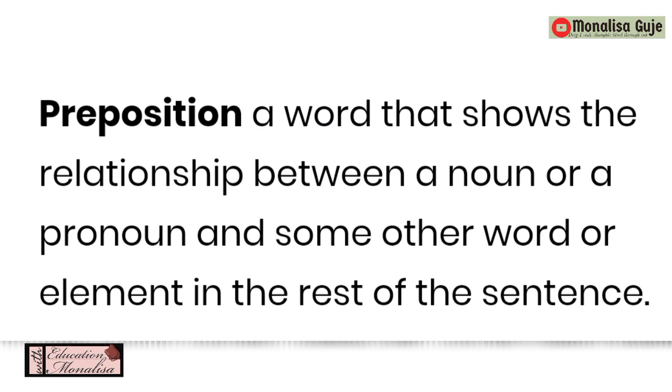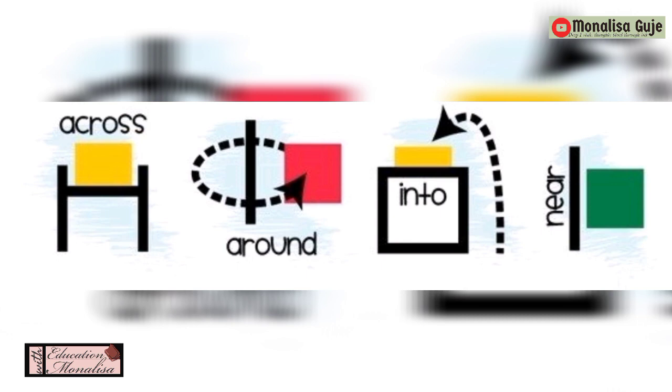or just write the words across, around, into, near. You can write the words one below the other, or you can draw small pictures so you can get a clear idea of the words. Above, under, below, beneath are the same in meaning. Beside, in back of, in front of. So copy these words, and after you copy these words, draw a small picture also.